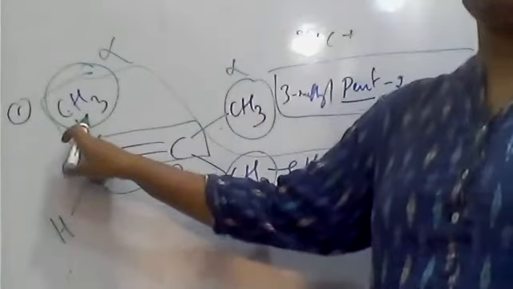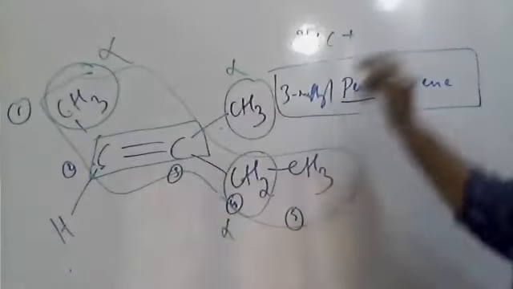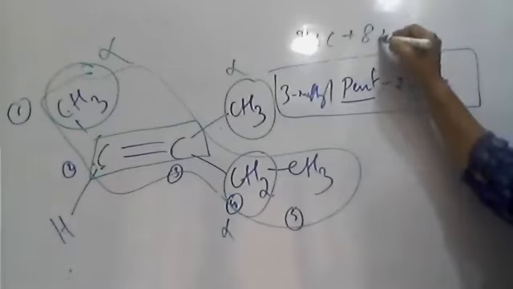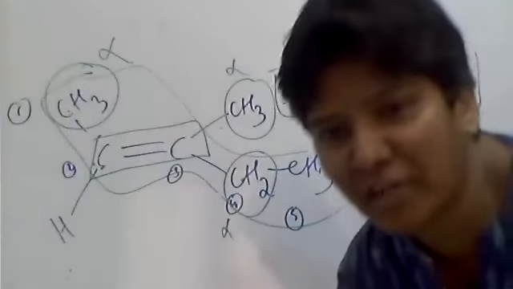The first contains 3 alpha hydrogens, here also 3. 3 plus 3 is 6, plus 2, totally 8 alpha hydrogens.